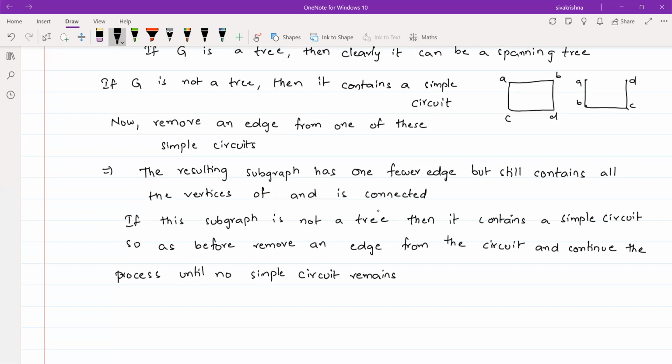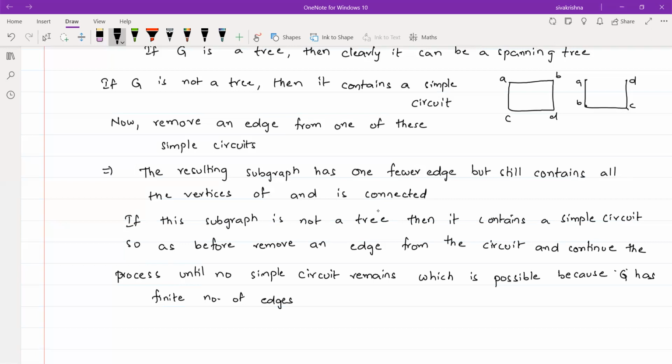Which is possible, because G has a finite number of edges.